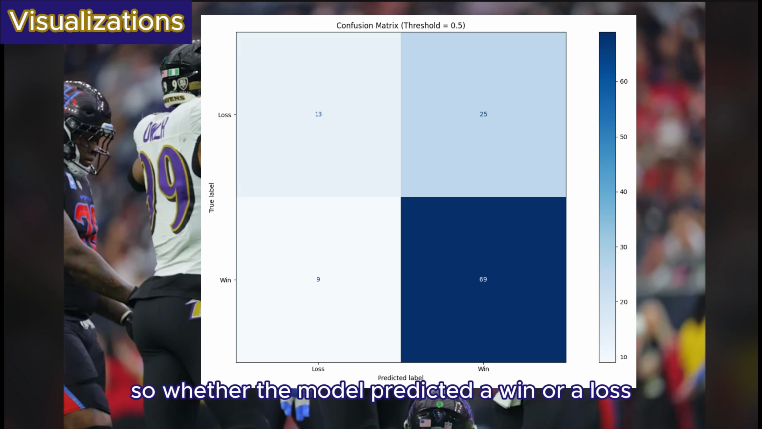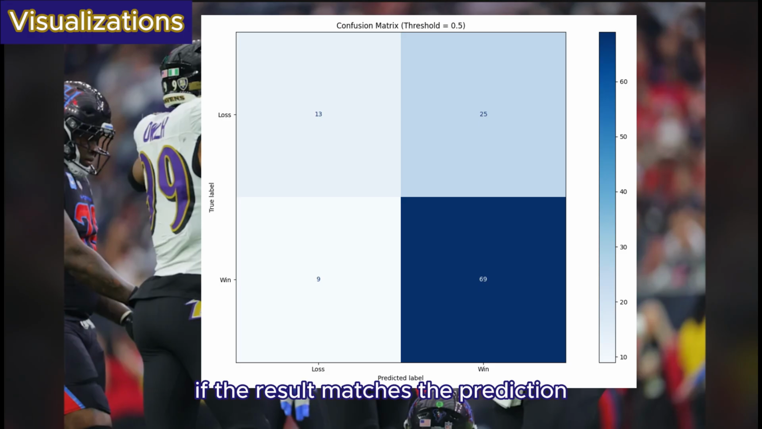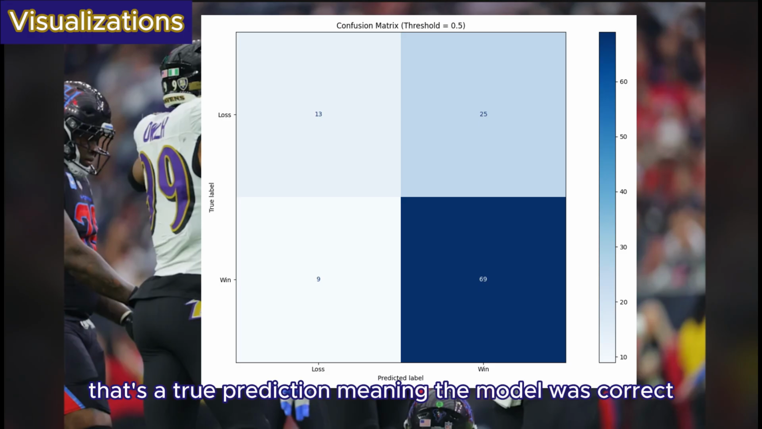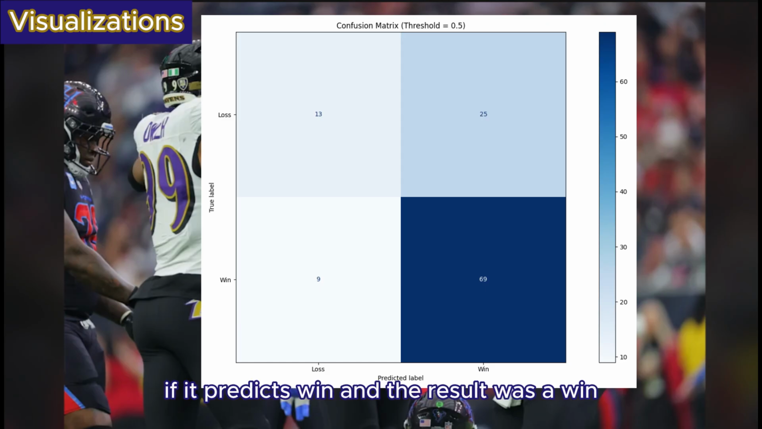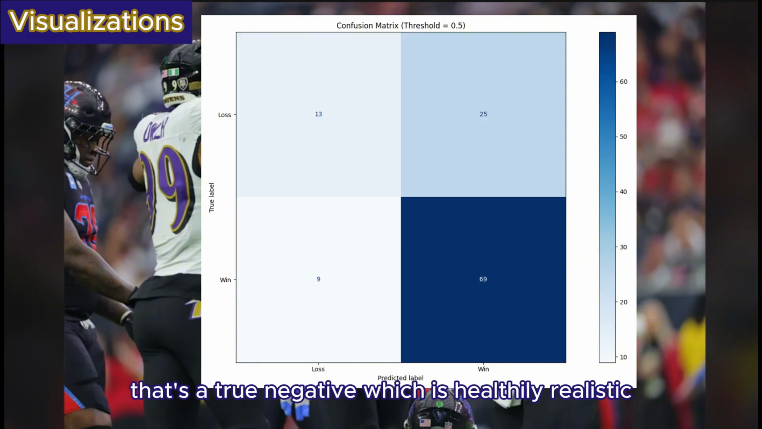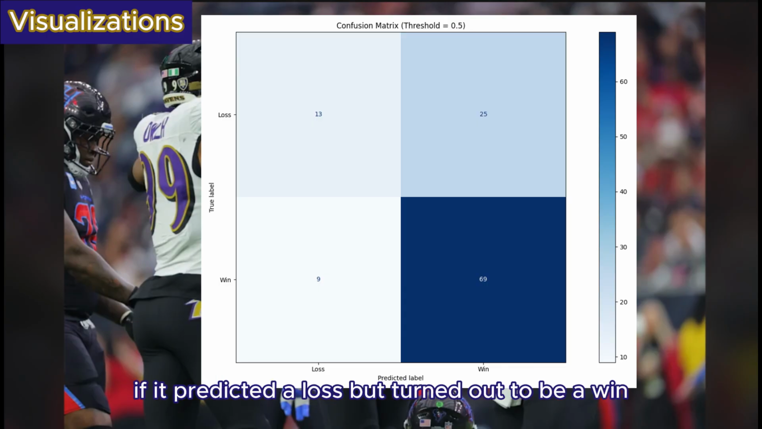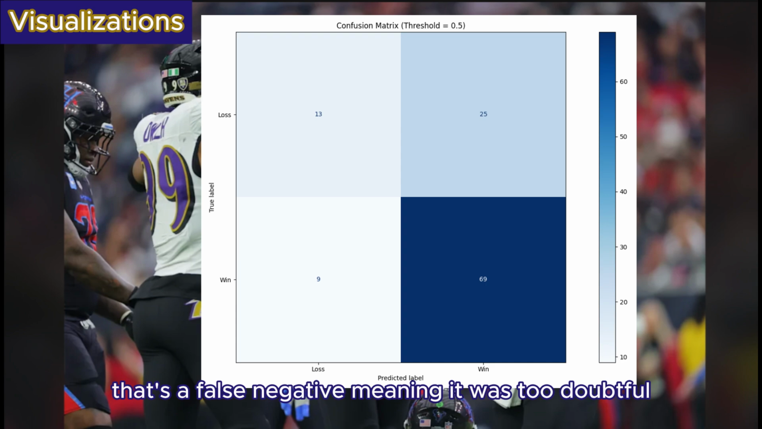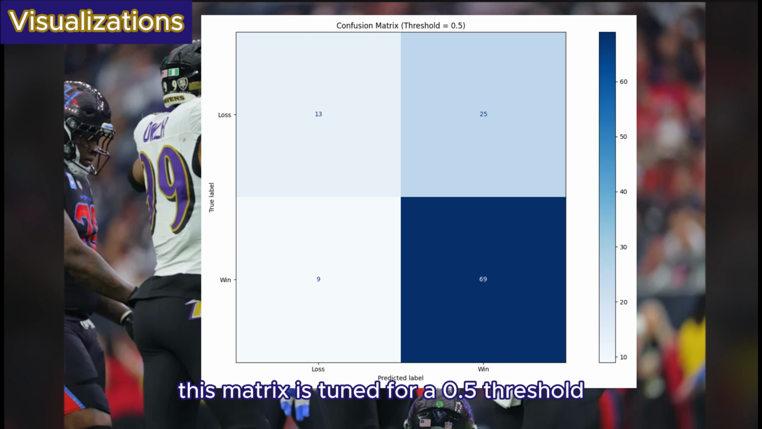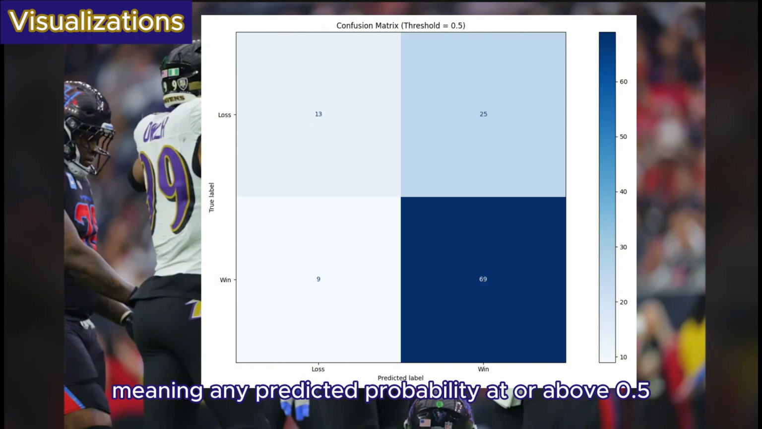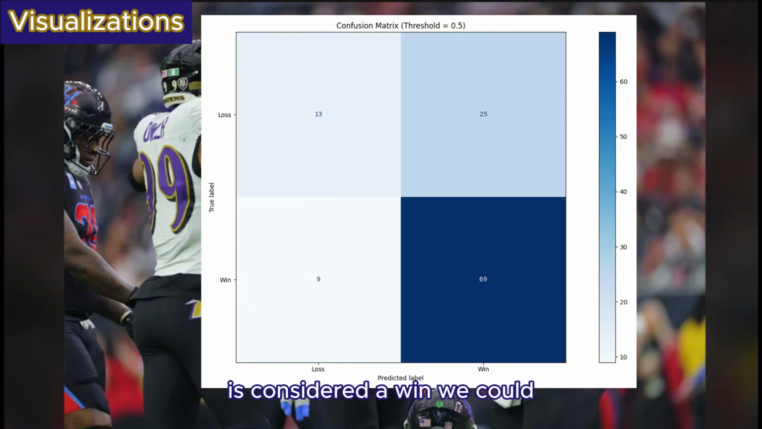So whether the model predicted a win or a loss, if the result matches the prediction, that's a true prediction, meaning the model was correct. If it predicts a win and the result was a win, that's a true positive. If it predicts a loss and the game was a loss, that's a true negative, which is healthily realistic. If it predicted a win but the result was a loss, that's a false positive, which means the model was too optimistic. If it predicted a loss but turned out to be a win, that's a false negative, meaning it was too doubtful. This matrix is tuned for a 0.5 threshold, meaning any predicted probability at or above 0.5 is considered a win. We could of course tune this to be higher, say at 0.6, and any prediction lower would be considered a loss.